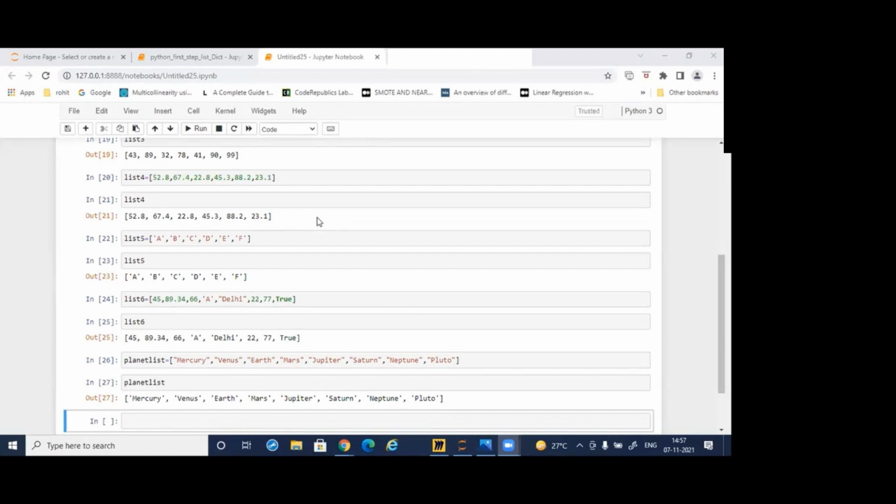When we are writing true or false, it should be in capital letter. This one. Capital. If you're writing this one, it will not accept it. It will not accept it. Capital letter. Otherwise, it will not accept it.